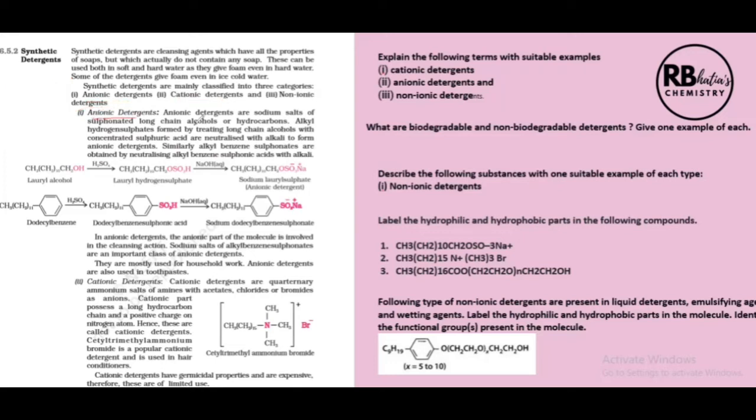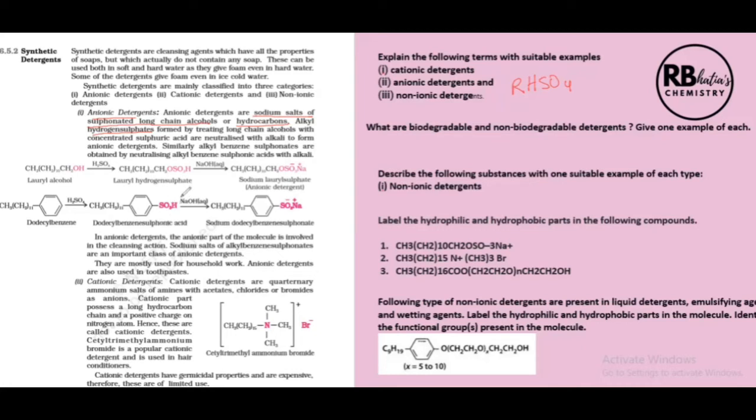Now, anionic detergents. The first thing that you need to know is the composition. These are sodium salts of sulfonated long chain alcohols or hydrocarbons. Alkyl hydrogen sulfates. What is an alkyl hydrogen sulfate? This is the formula of an alkyl hydrogen sulfate. Please remember there is a difference between sulfonates and sulfates.